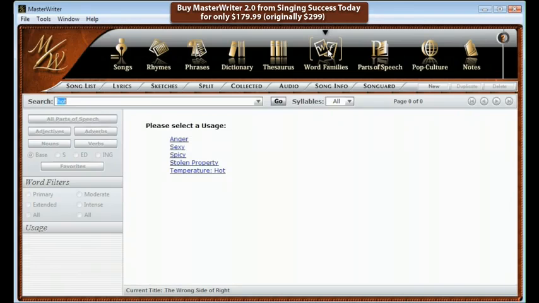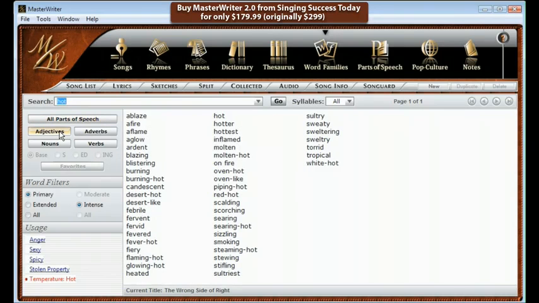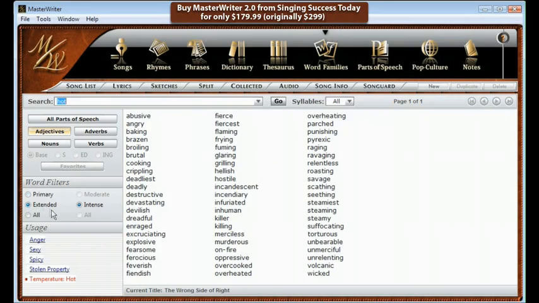on the word hot. As you can see, there are a number of usages. By selecting temperature and adjectives, word families will give you blistering, blazing, burning, fiery, and torrid, along with many others. Here's where word families takes it to another level. Click on Extended, and you will get an angry sun, a punishing sun, a glaring sun, a merciless sun. You can replace hot using these words, or you can intensify hot by describing it as a punishing heat.